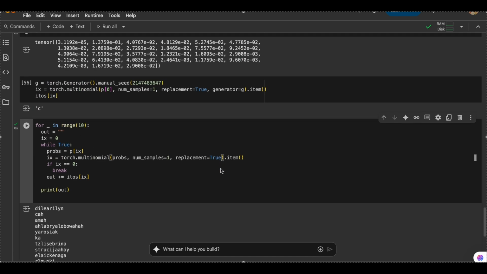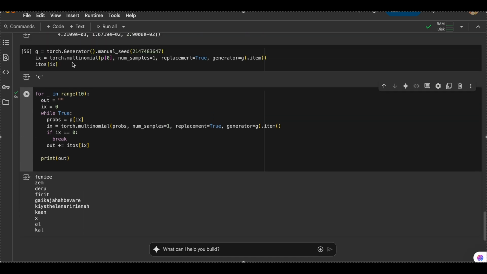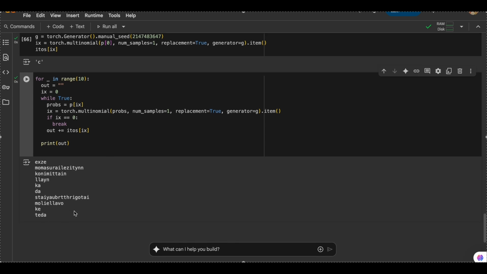Now I'll just replace this so that you also get the same names. I'll run this again once, and I get Teda, Da, Lion, Exe, whatever. So we are getting some sort of names.